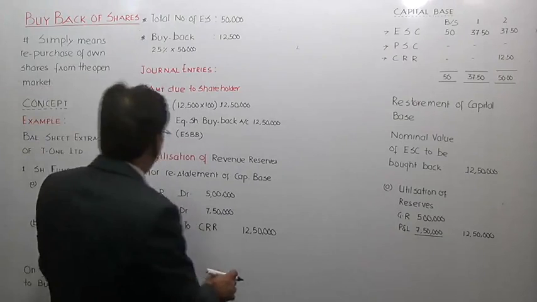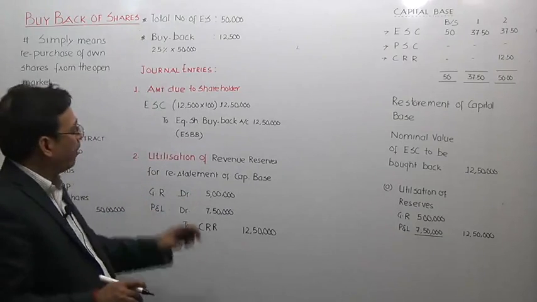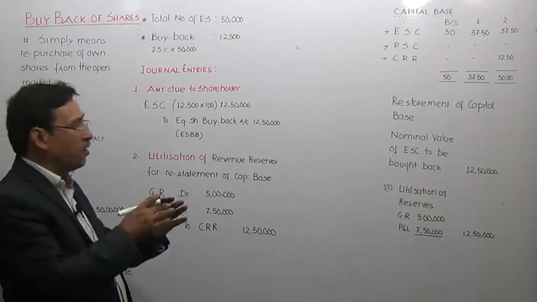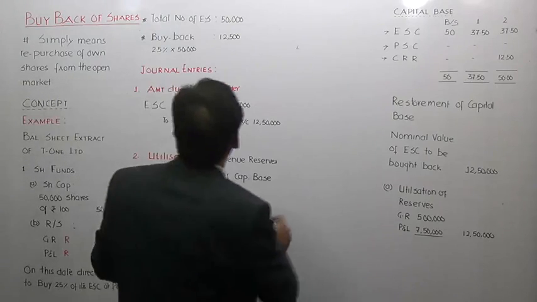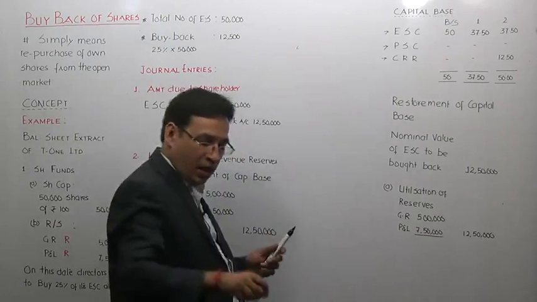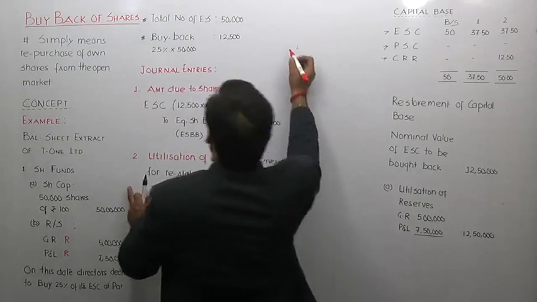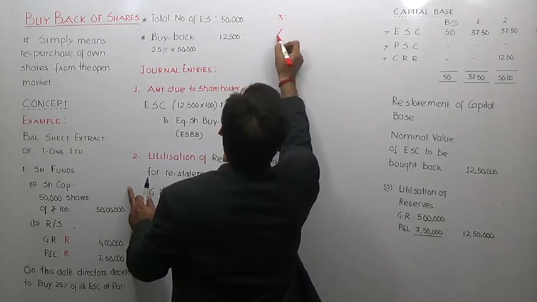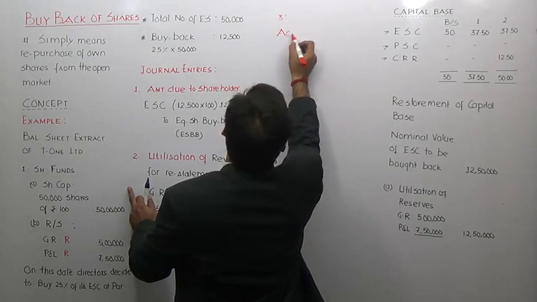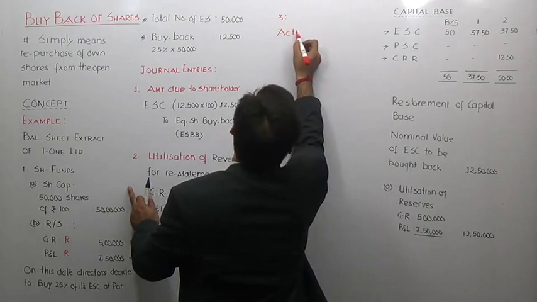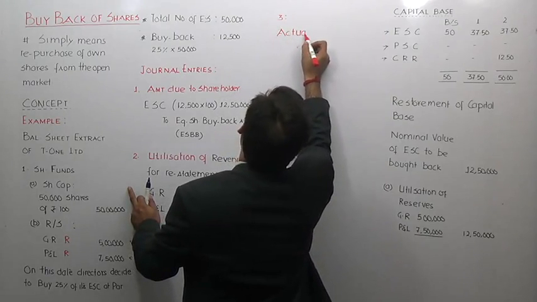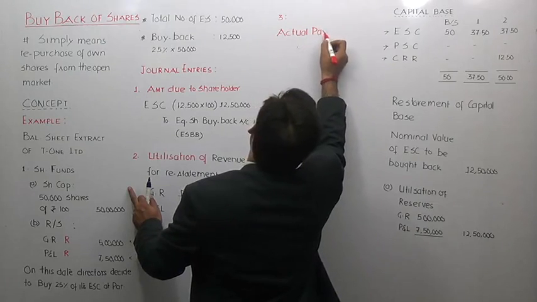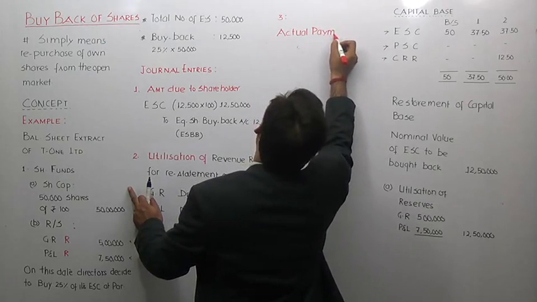So after you have made sure that your capital base has been restated, now you will make the third entry, and the third entry is for actual payment. Is it clear to you? So now you are going to make the actual payment.